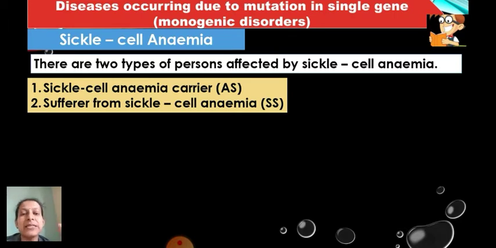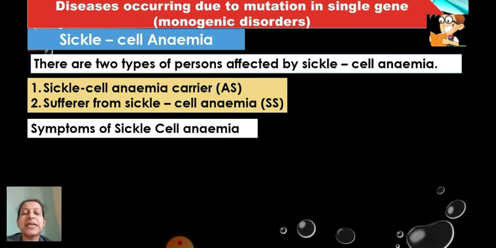Carrier means the one who carries the genes but may not have this disorder. But a sufferer will definitely have it, because sufferer here is a dominant character. Okay, fine. Now, symptoms of sickle cell anemia.